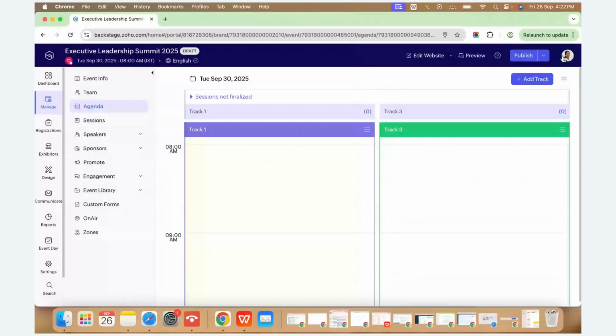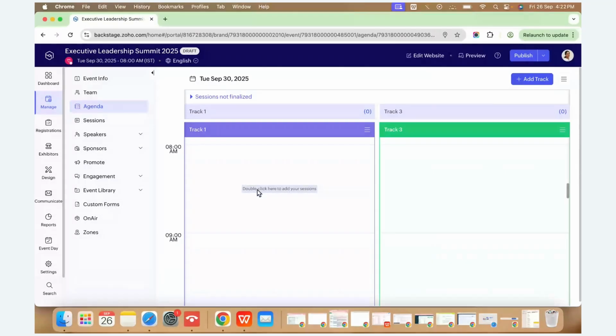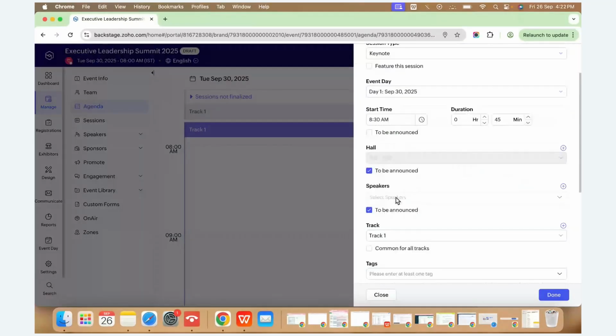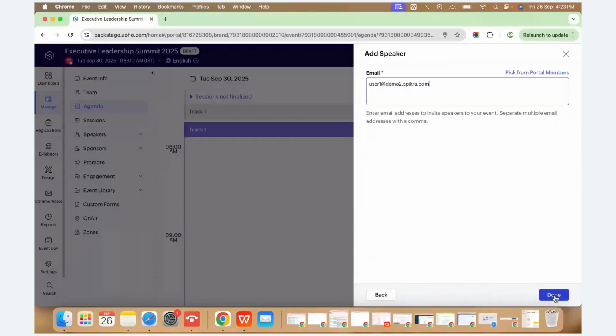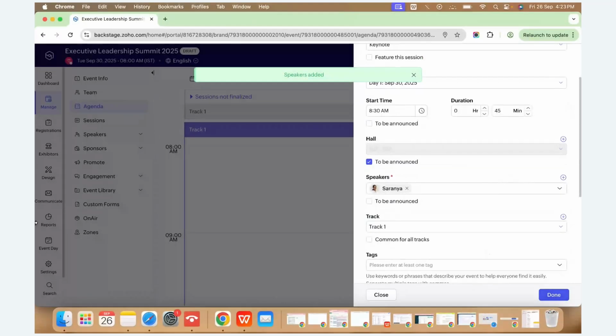Let me get the email ID. So I'm setting up the agenda. Okay, and done. It will automatically send an invitation that the person has been added to a particular event. So here, just a minute.